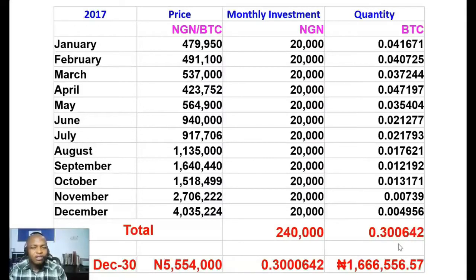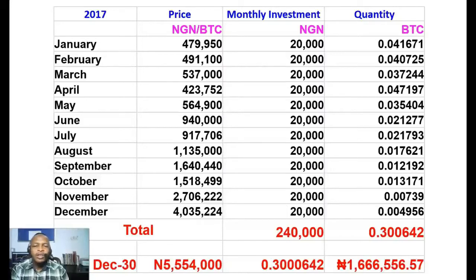Now if I then sold this Bitcoin on December 30th, the price of Bitcoin is 5,540,000 naira. I would have made 1,666,000 naira. Now, to be fair, 2017 is a bullish year.